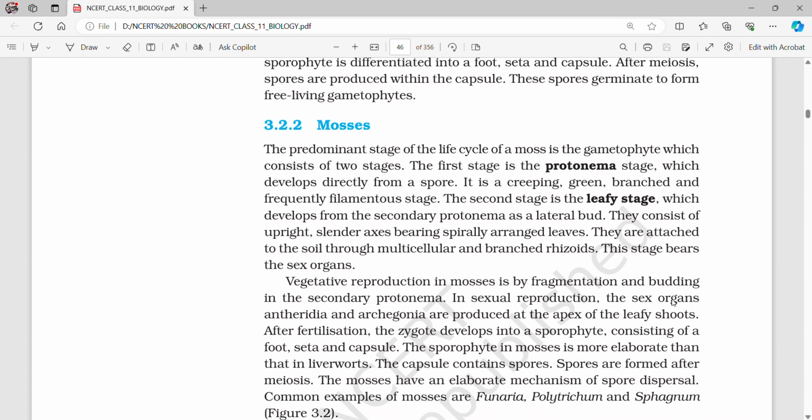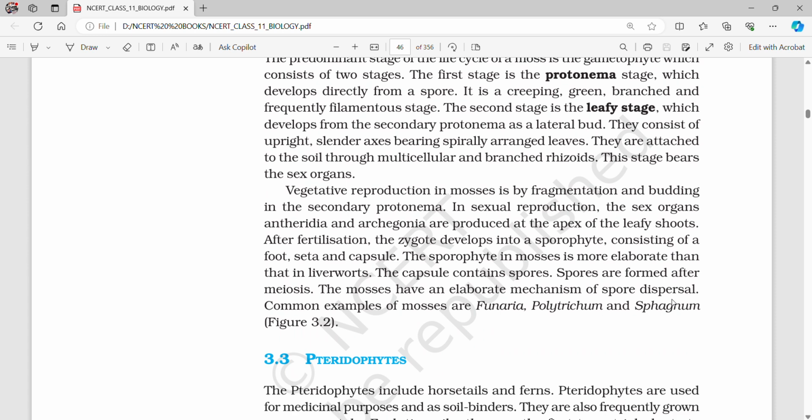3.2.2 Mosses. The predominant stage of the life cycle of a moss is the gametophyte, which consists of two stages. The first stage is the protonema stage, which develops directly from a spore. It is a creeping, green, branched, and frequently filamentous stage. The second stage is the leafy stage, which develops from the secondary protonema as a lateral bud. They consist of an upright, slender axis bearing spirally arranged leaves. They are attached to the soil through multicellular and branched rhizoids. This stage bears the sex organs.